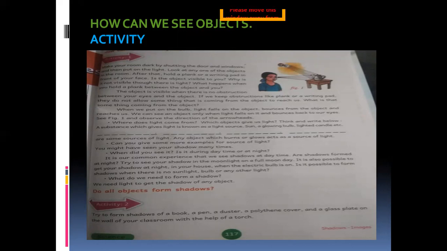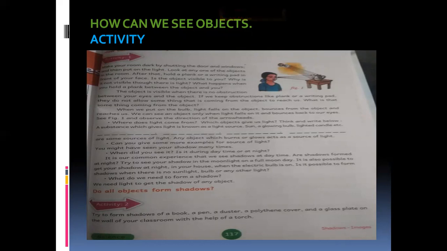So when you switch on the bulb and keep a plank in front of you, in between the object and you, can you see the object clearly? It is not visible. Why is it not visible? Though the light is present, when you keep the plank, you cannot see the object. When you remove the plank, you will be able to see the object. The light has to fall on the object, reflect back and reach your eye, then only you will be able to see the object clearly.